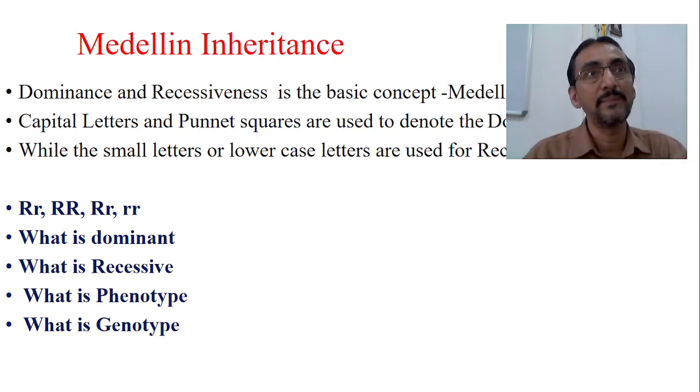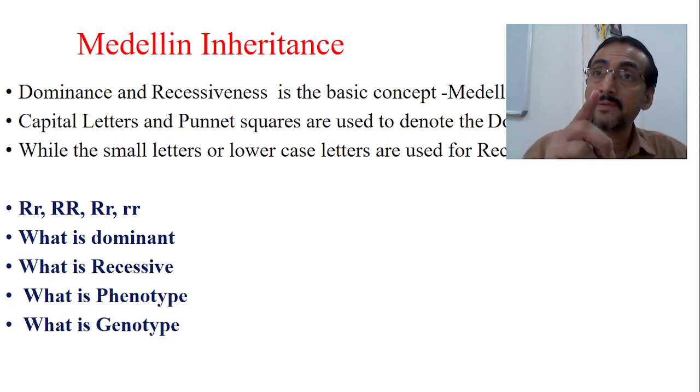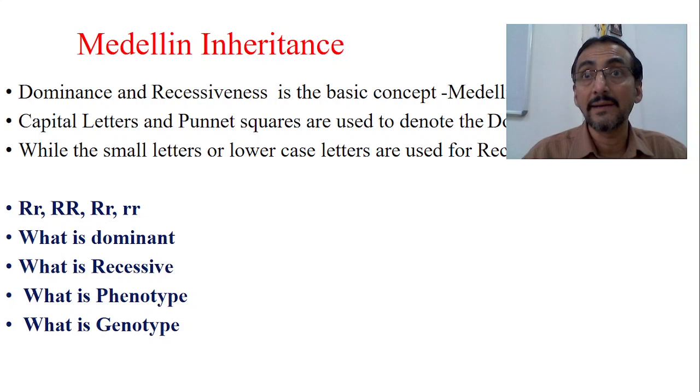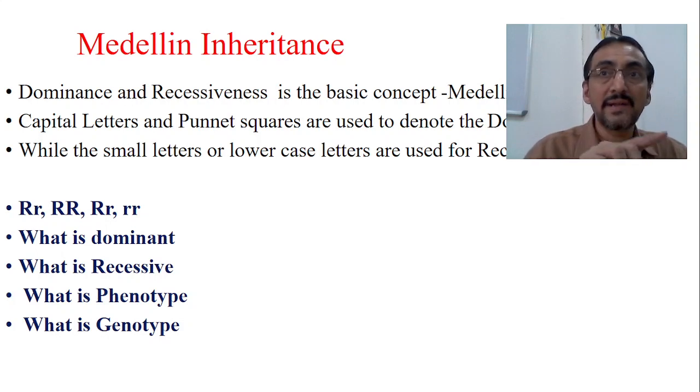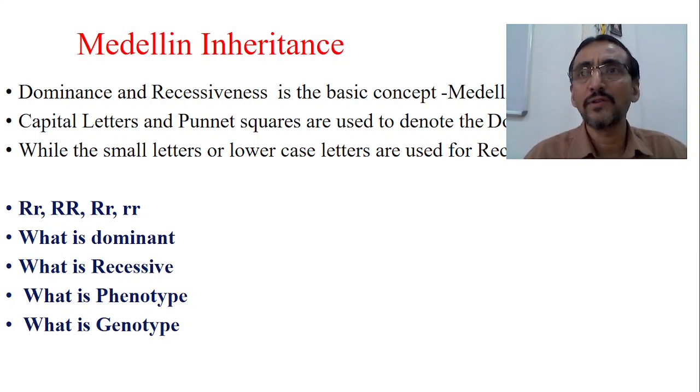For example, we take the same example of hair color. Genetically, in a given allele, we have two genes, one from the mother and one from the father. The father's gene was coding for black color and it is a dominant gene. The mother's gene was coding for brown color and it is a recessive gene. So capital R and small letter r. The mother has given her gene, small r, and the father has given capital R.